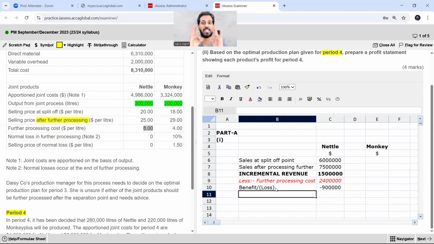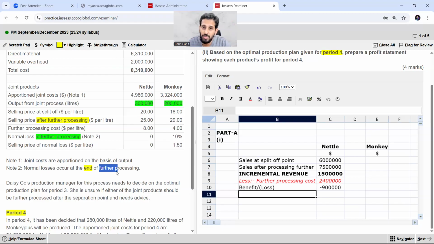Now this is a very simple calculation for nettle, but for monkey there is a twist in the scenario. Please look at the left side of your computer screen. It is saying that normal loss, here it is 0 and here it is 10%. 10% normal loss in further processing. Please see this left side, note number 2: normal losses occur at the end of further processing.